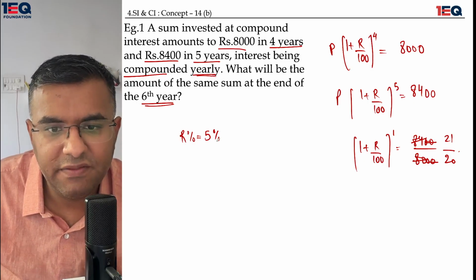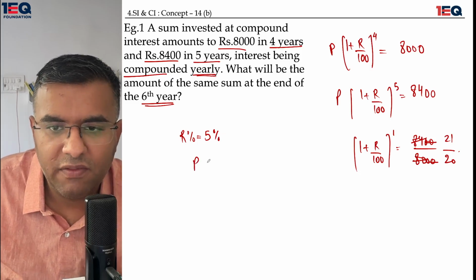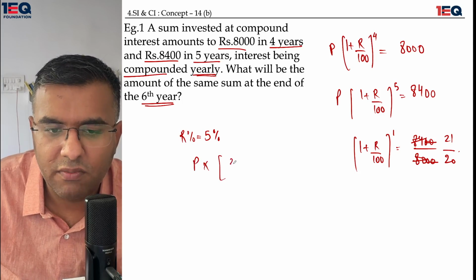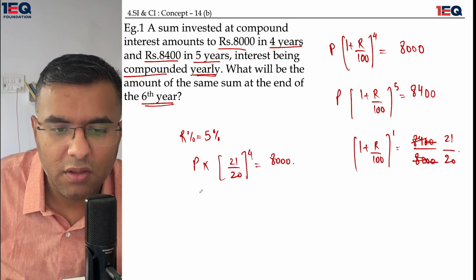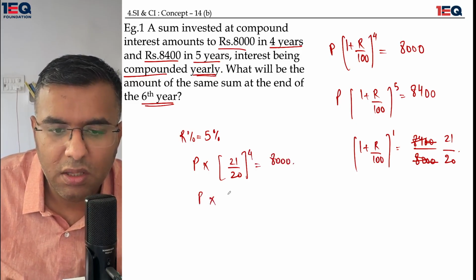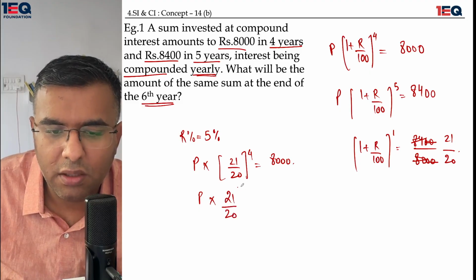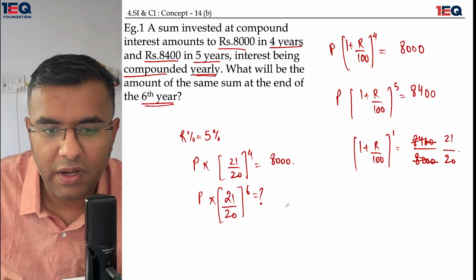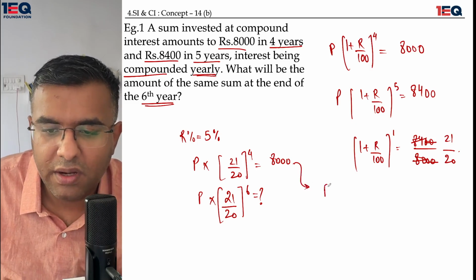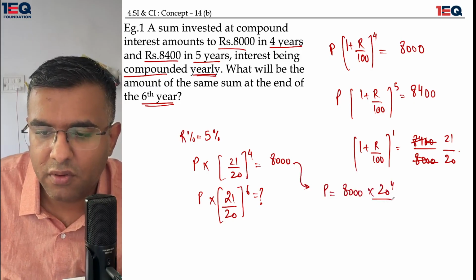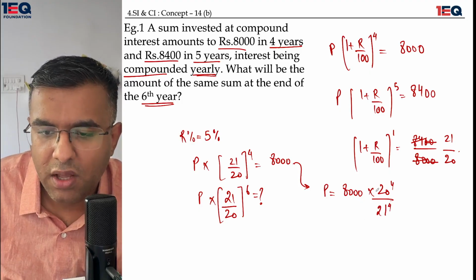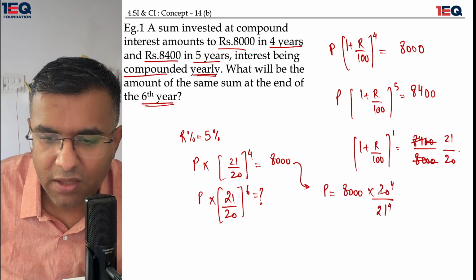Now, I can easily find out the principal from this situation. If I'm trying to find out the principal from this situation, it would become principal times 21 over 20 raised to the power 4 being equal to 8,000. The question being asked is principal times 21 upon 20 raised to the power 6 is equal to what value? So I'll first solve this one. This means principal is 8,000 into 20 raised to the power 4 upon 21 raised to the power 4. I'll apply this value over here.